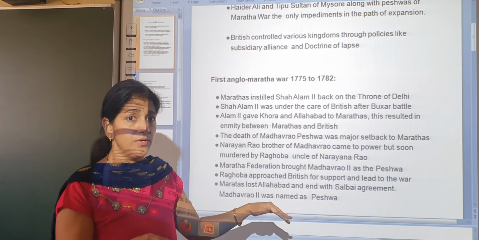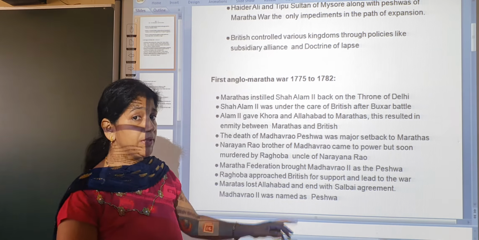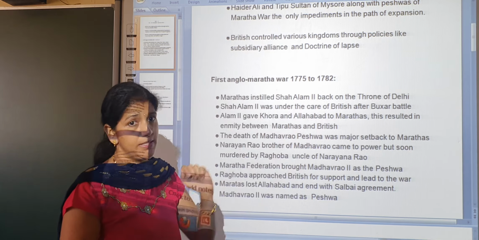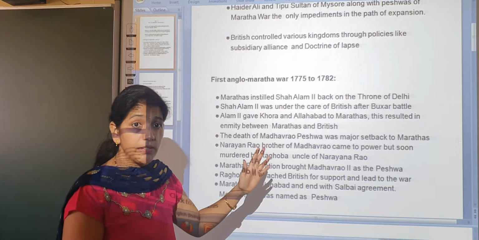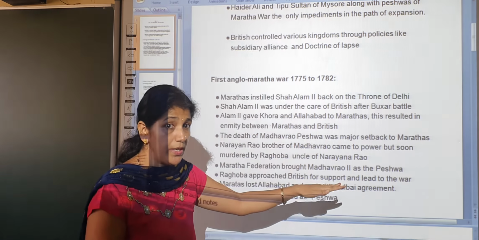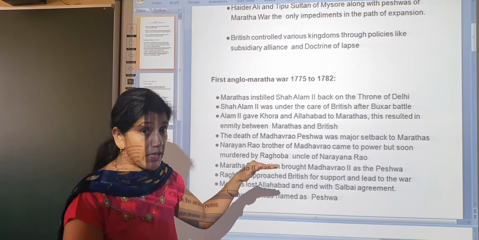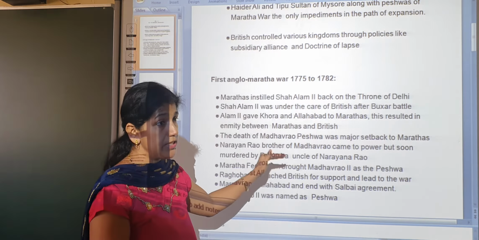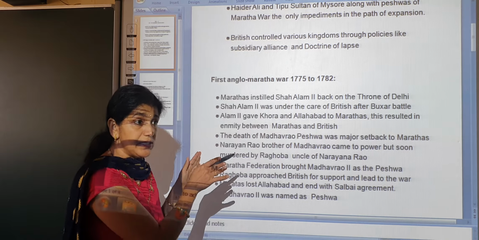First of all, the enemy relations started by Kora and Allahabad, given by Shah Alam II. Next, Madhavrao died and Narayan Rao came to power. But Raghunath Rao was the uncle of Narayan Rao. He killed Narayan Rao. That is another reason, and that is the main reason.